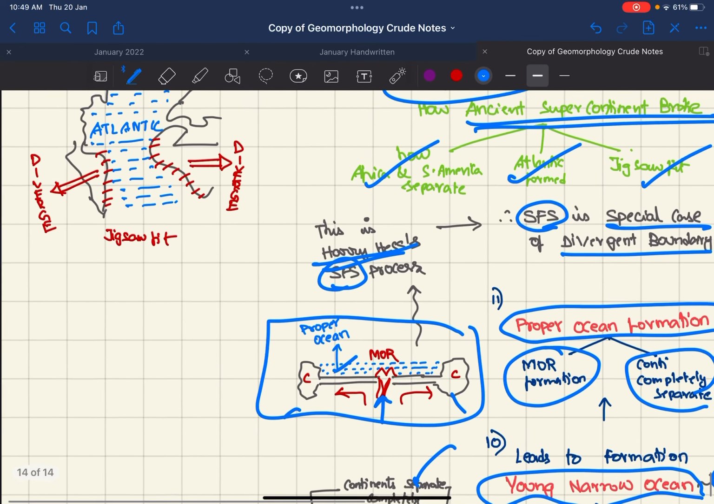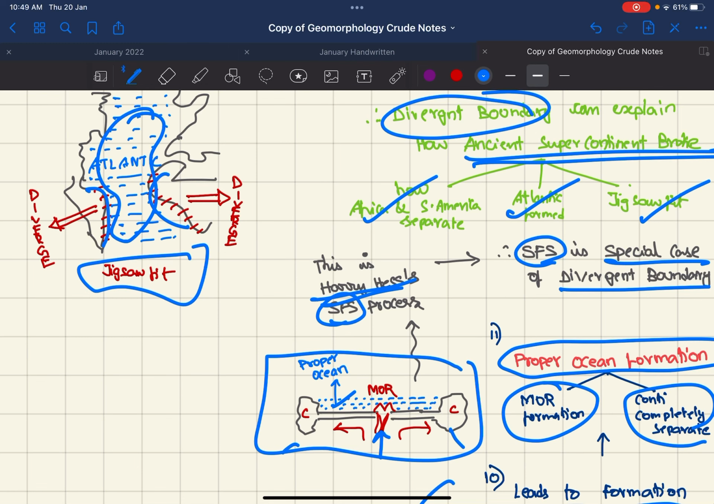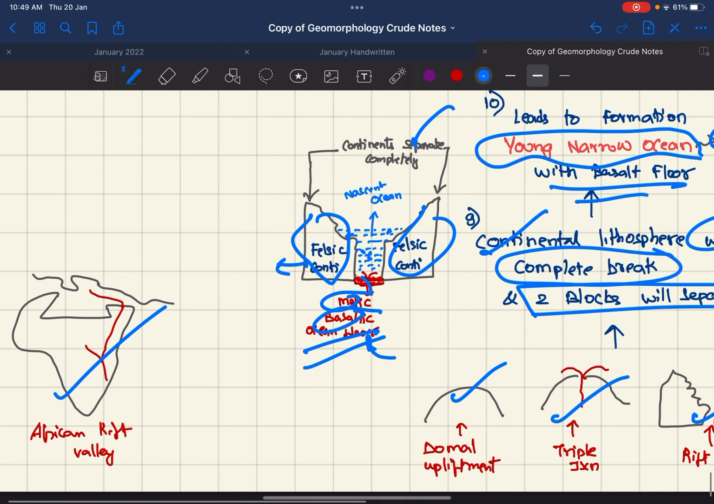So this is a jigsaw fit. This is the Atlantic that has formed. Initially, they were together, in the jigsaw fit. Also, this is the African Rift Valley.